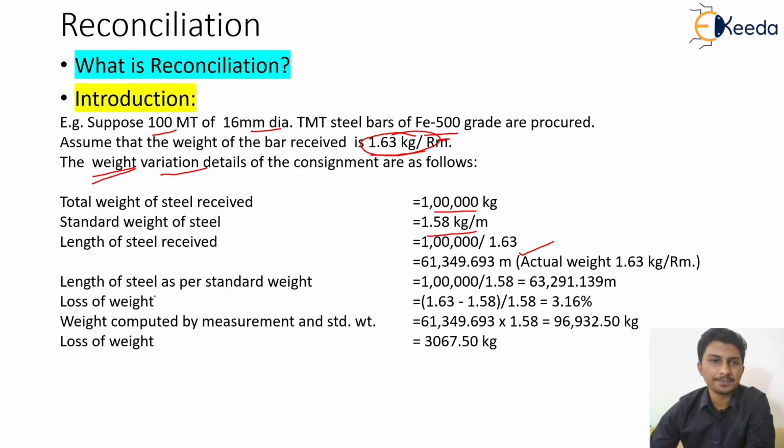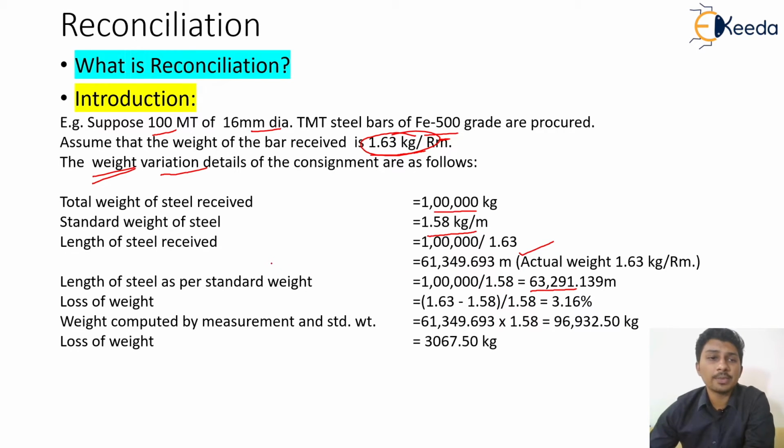Then the length of the steel as per standard weight, what it was to be: 100 metric ton divided by 1.58, that's the standard one. Based on that, the length is coming to be this one.